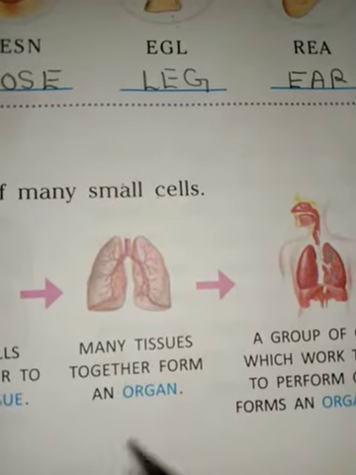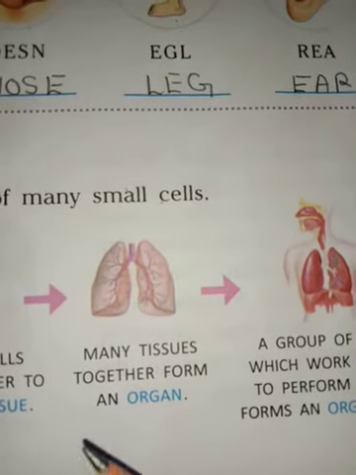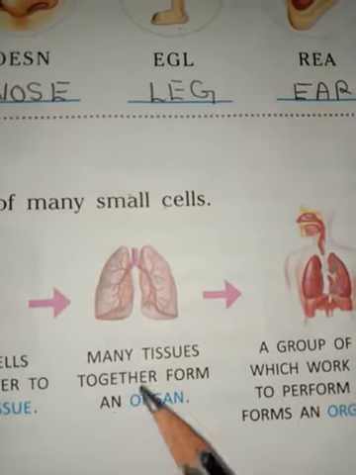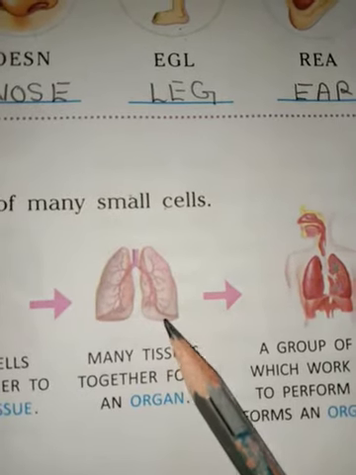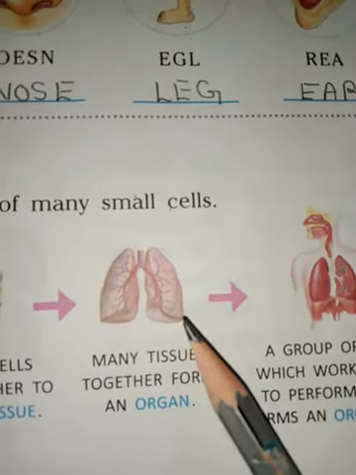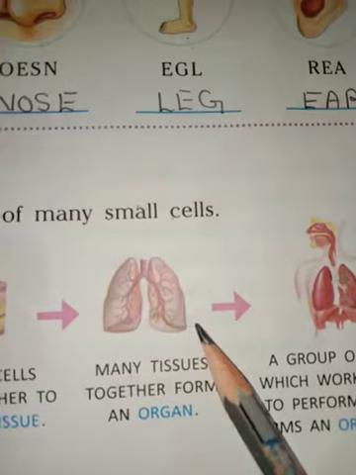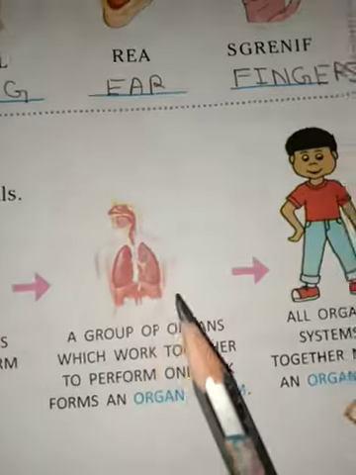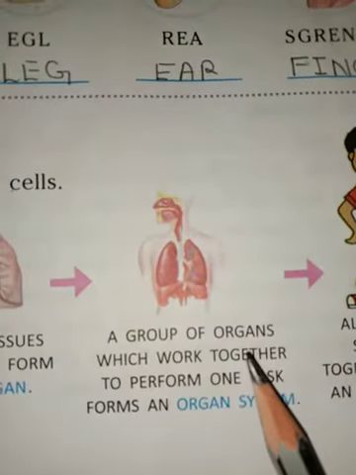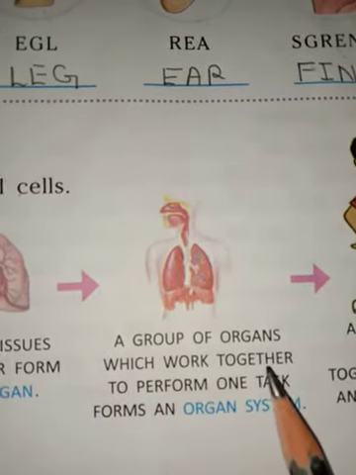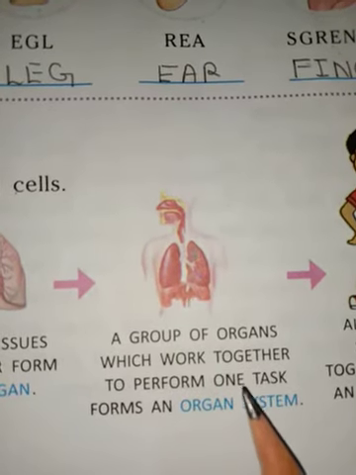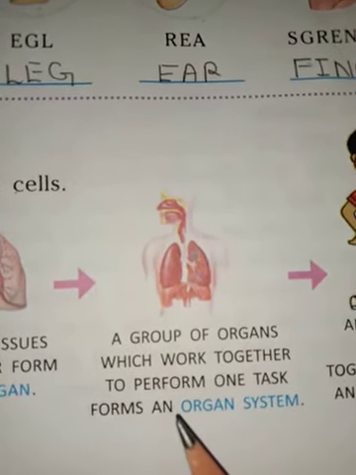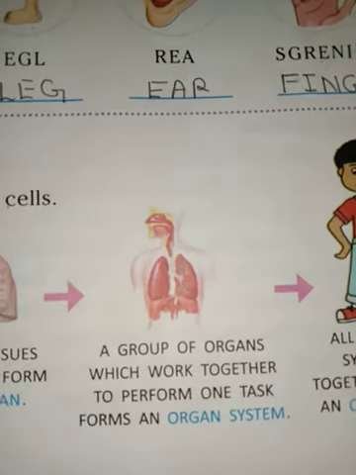Then tissues recombine and form an organ. What is this? This is an organ. Which organ is this? This is lungs. Okay. Now, a group of organs which work together to perform one task forms an organ system.